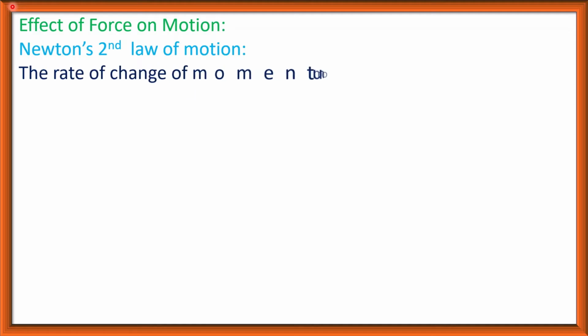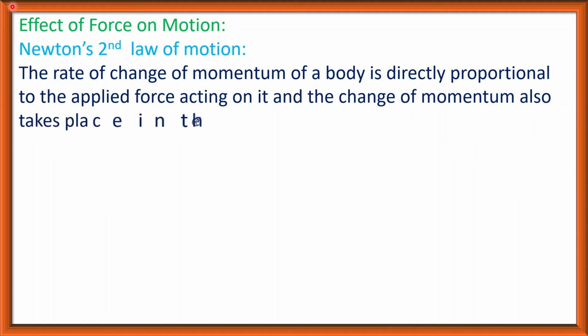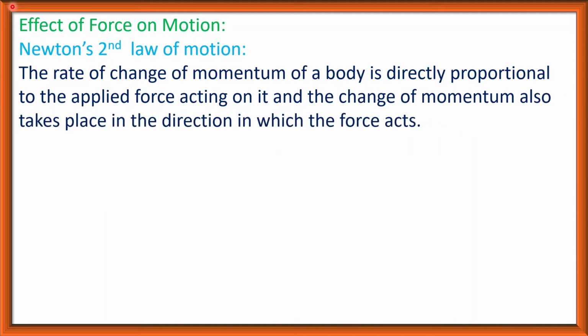Newton's second law of motion. The statement of Newton's second law of motion is: the rate of change of momentum of a body is directly proportional to the applied force acting on it, and the change of momentum also takes place in the direction in which the force acts. That means the rate of change of momentum of a body is directly proportional to the applied force. That is, the more the applied force, the more will be the rate of change of momentum. And the direction of this change is along the direction of the applied force.